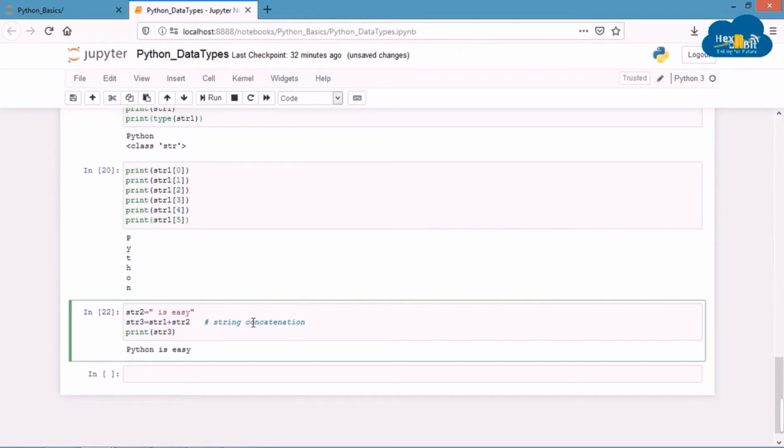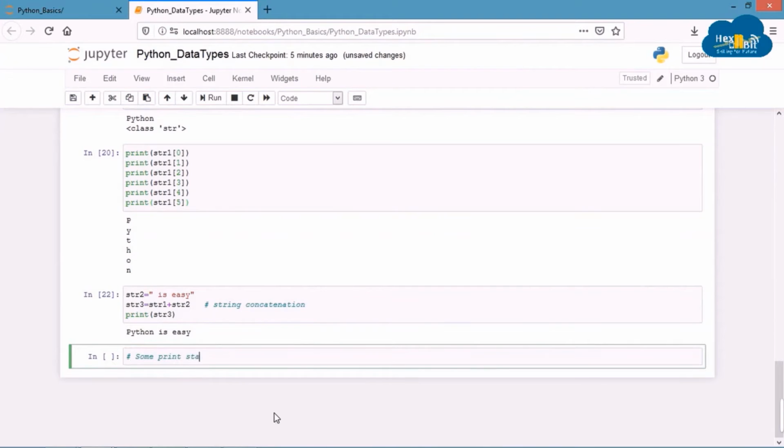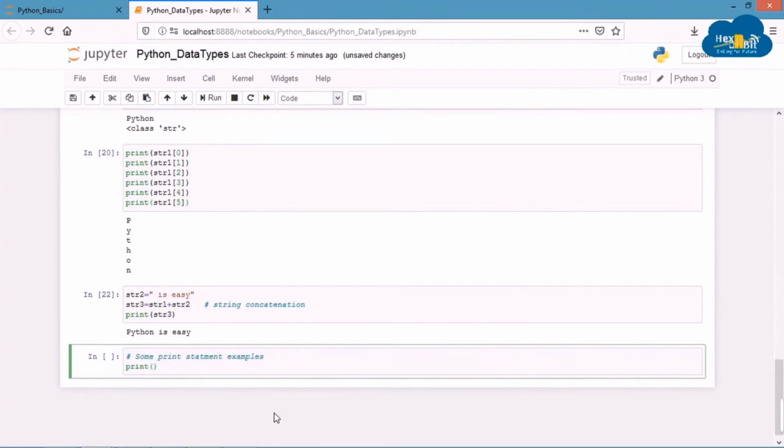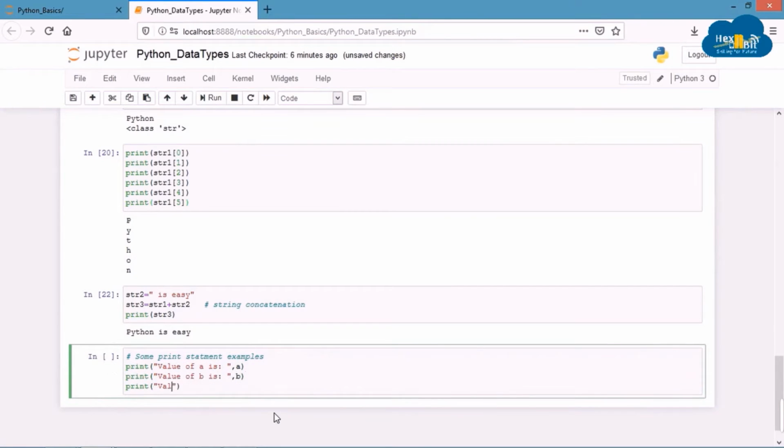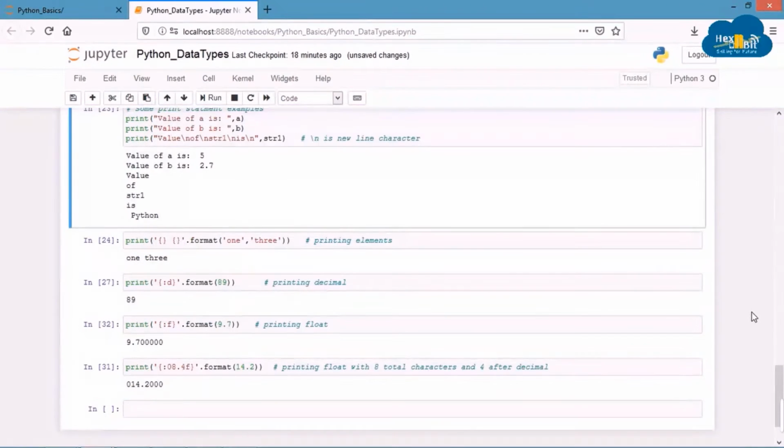So let's proceed further. You can use the print statement in many ways, some of which are mentioned in the next cell along with their output. You can try them and use them as per your requirement and convenience. They are very useful throughout the Python programming.